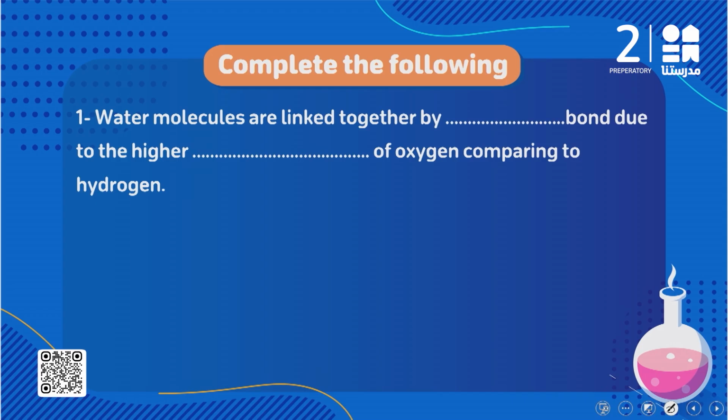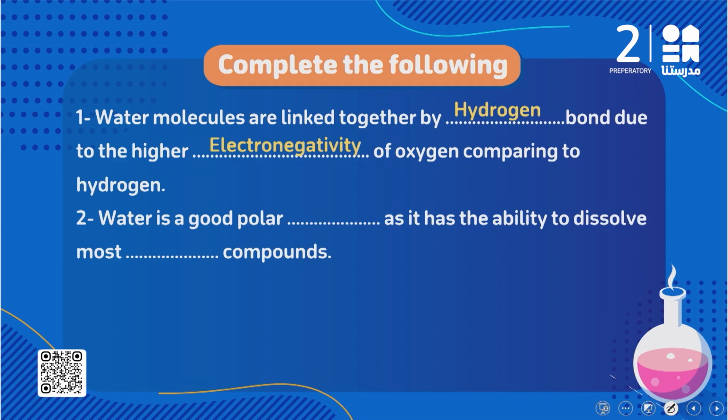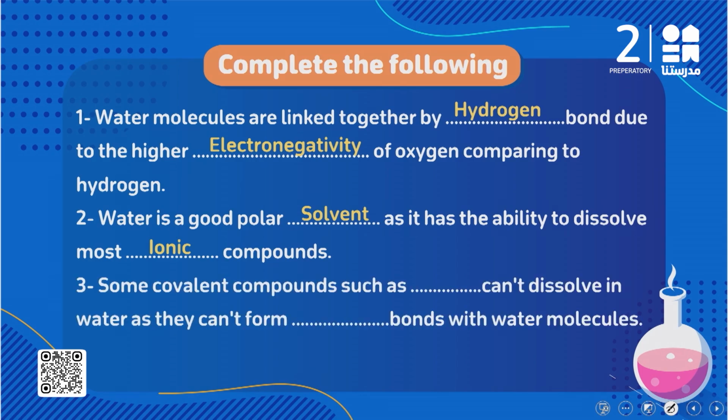Complete. Water molecules are linked together by, as we just said, hydrogen bond due to the higher electronegativity of oxygen comparing to hydrogen. Water is a good polar solvent as it has the ability to dissolve most ionic compounds. We said most ionic compounds can dissolve in water. So the water is a good polar solvent.